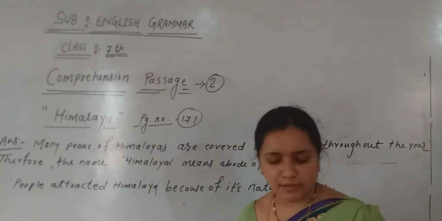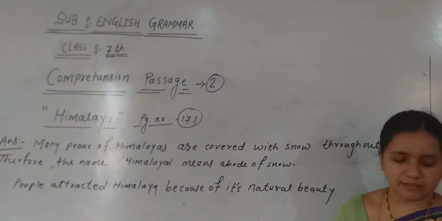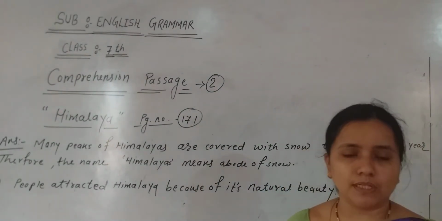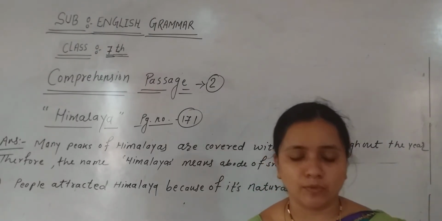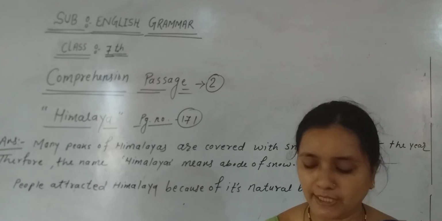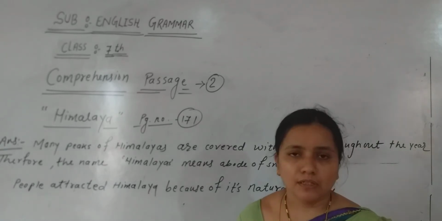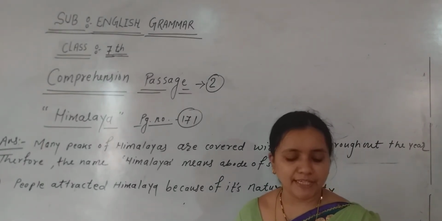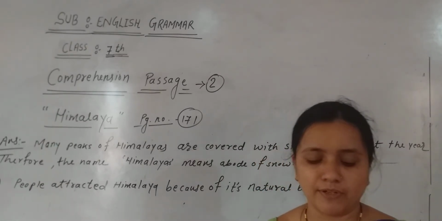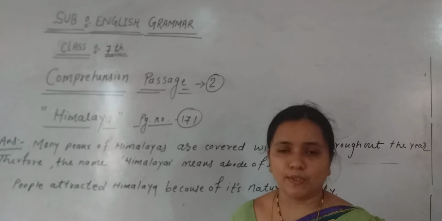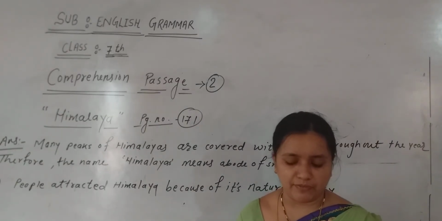Now, the first two questions are done. Now let me see the next question. Choose the correct answer. Here we have to just find the correct option from the given options. For the first one, the highest peak is Kanchenjunga, Mount Everest, Karakoram or K2. So what is the correct answer? Yes, Mount Everest.